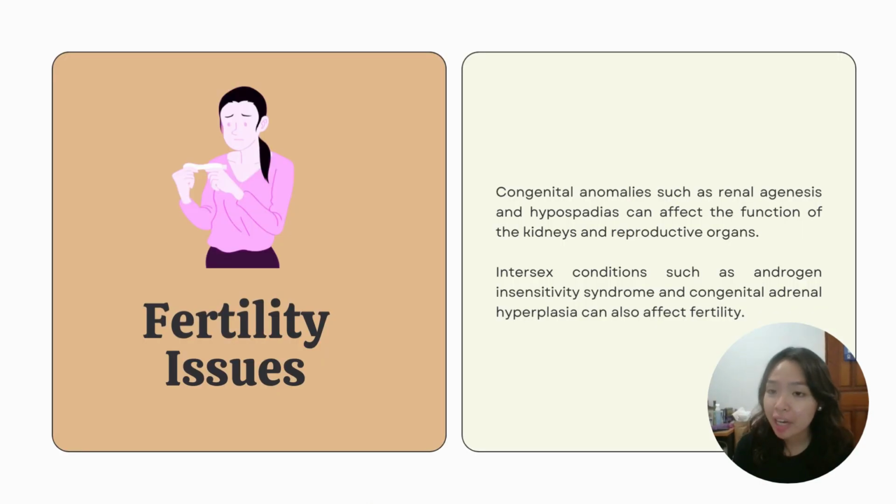One of the primary effects of abnormal development of the urogenital system is fertility issues. Congenital anomalies such as renal agenesis and hypospadias can affect the function of the kidneys and reproductive organs, which would make it difficult or impossible for affected individuals to conceive or carry a pregnancy to term. Intersex conditions such as the aforementioned androgen insensitivity syndrome and congenital adrenal hyperplasia can also affect fertility by altering the development of the reproductive organs or causing hormonal imbalances.